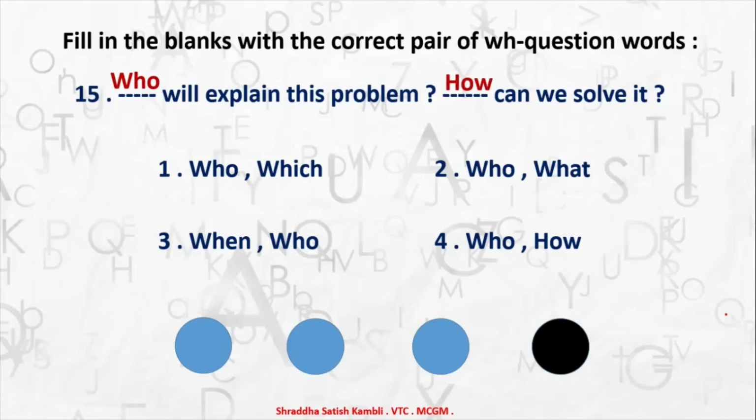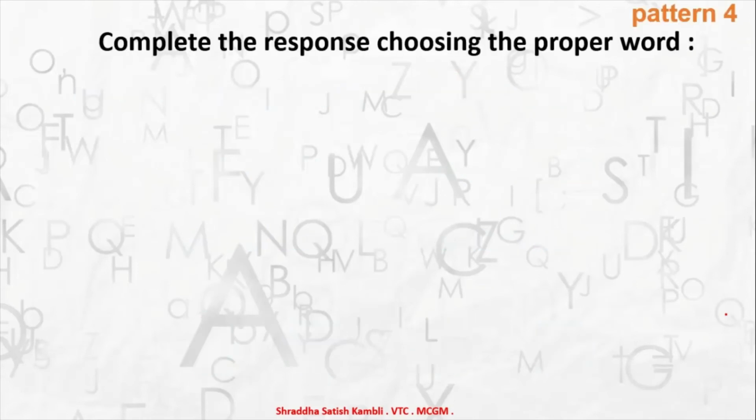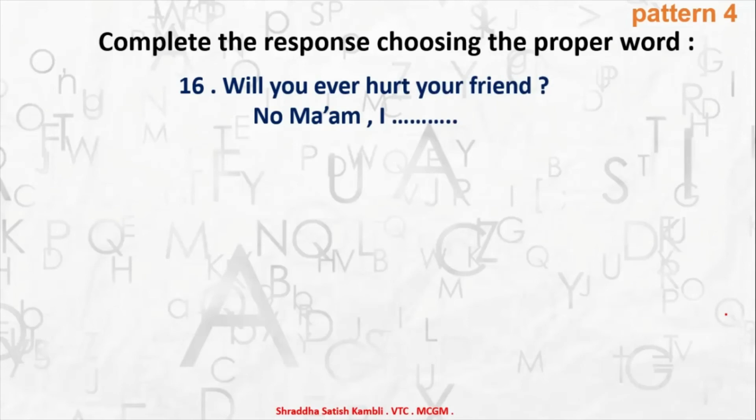Okay, so this was pattern 3 for you children. Let's go to the last pattern, pattern 4, where you complete the response choosing the proper word. Here is a sentence for you, a question for you, and then we have a response also.